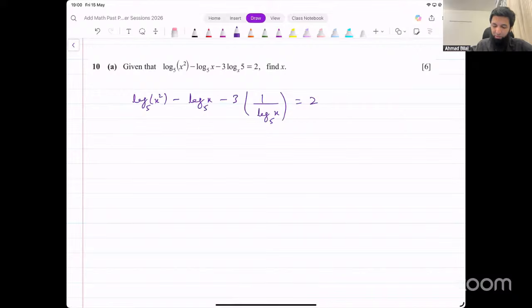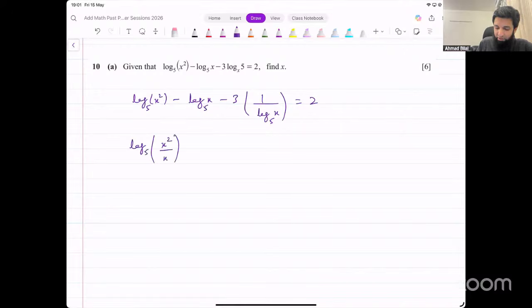What I'll do before multiplication is simplify these two logs, because two log terms are being subtracted. We can use the division law on this, and write it as log of x squared over x, base 5.